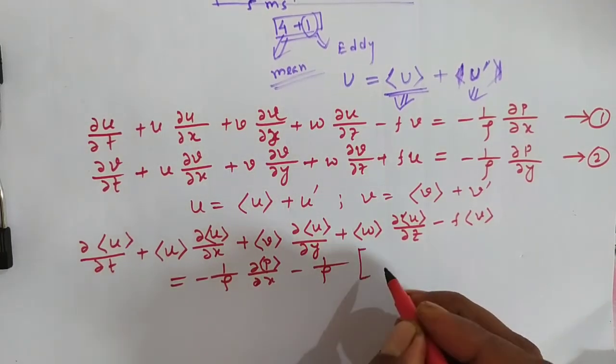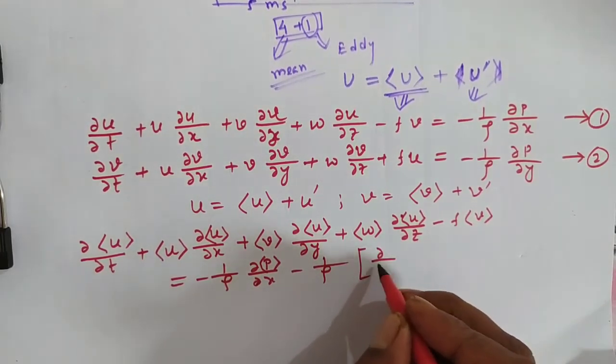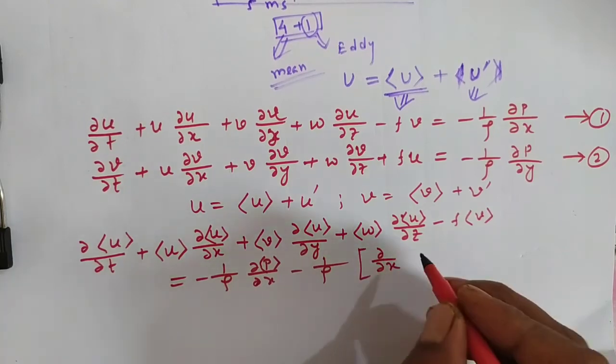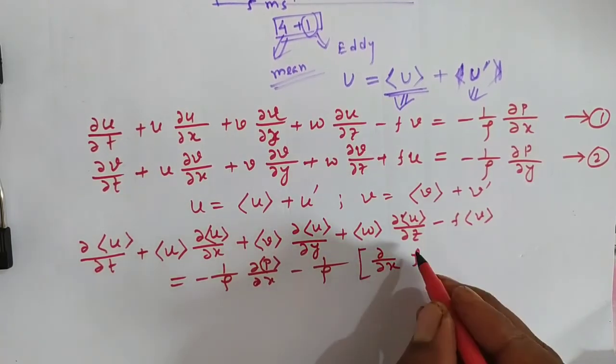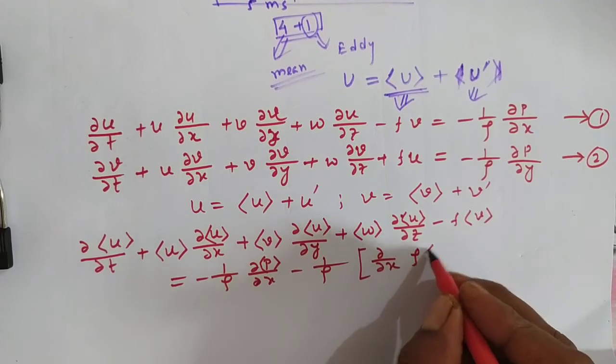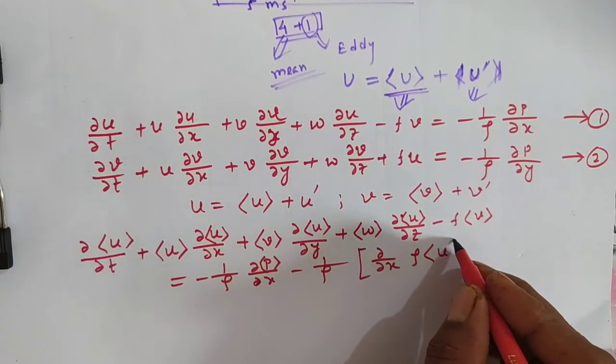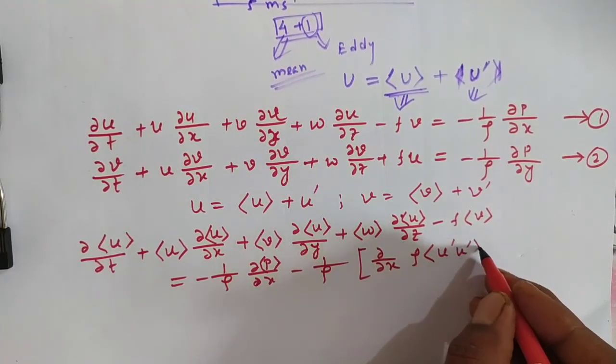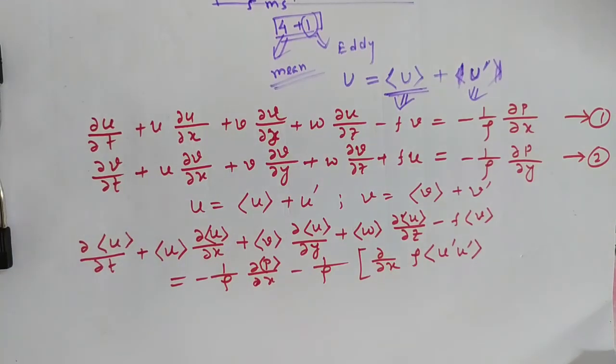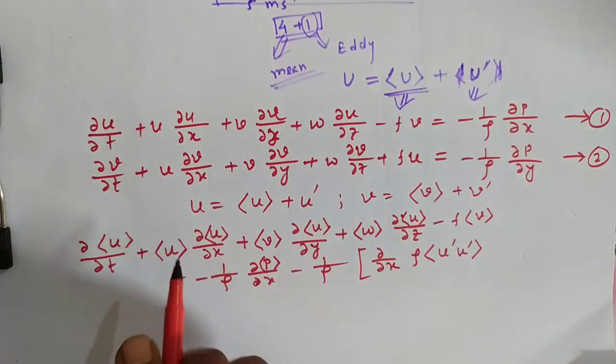Then what we'll see is del x of rho will come, this and this rho will be cancelled out, u prime. Okay, how is it coming?